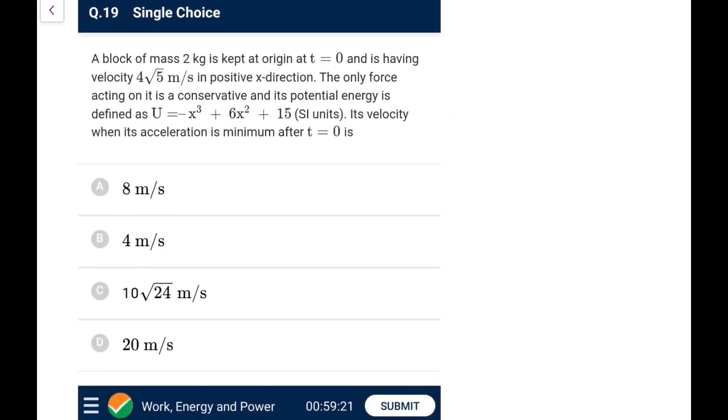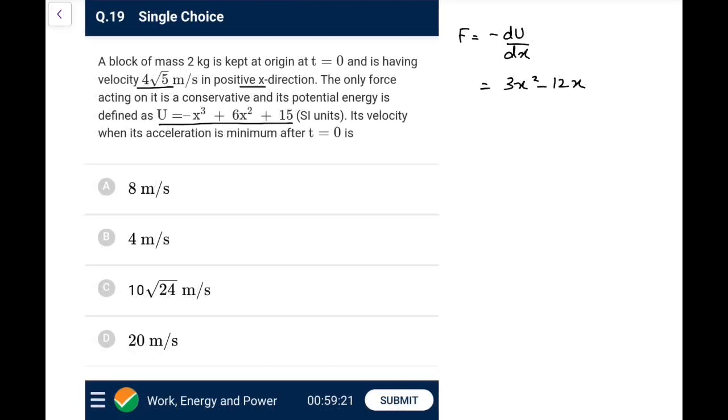Next one. A block of 2 kg is at origin, at t equal to 0, going with speed 4 root 5 in the positive x direction. The only force acting is conservative and the potential energy function is given like this. Find its velocity when acceleration is minimum after t equal to 0. Acceleration is minimum, so first calculate the force, which is minus dU by dx. Differentiating it, you will get minus of 3x square minus 12x. Now for force to be maximum or minimum, we must have dF by dx equal to 0. So 6x minus 12 is 0, that is x equal to 2.